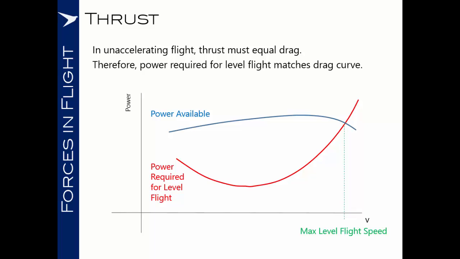As we get to the lower speed end of this graph, we're limited by the maximum amount of lift that can be produced by the wings to fly at a particularly slow airspeed in level flight. And also, as the drag increases due to the lift dependent drag, the amount of power that we have available at those low airspeeds to maintain our level flight.